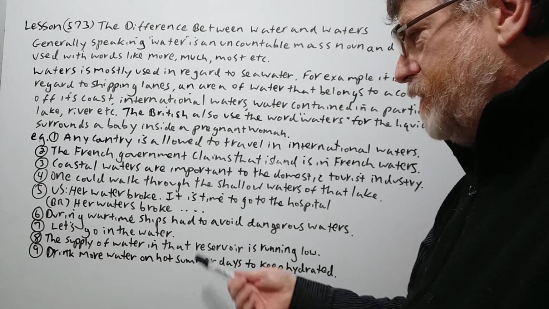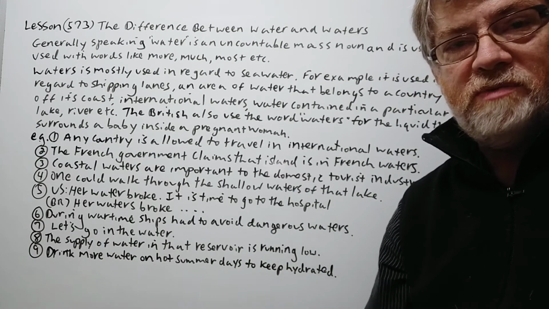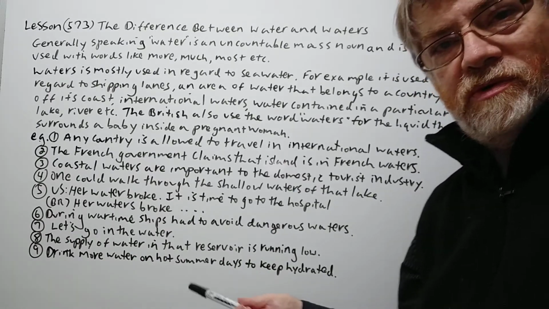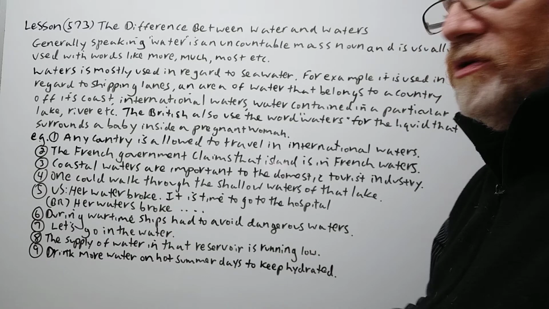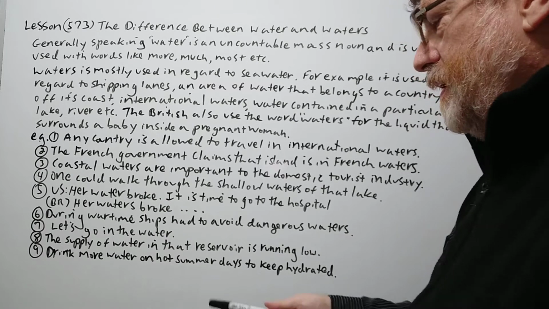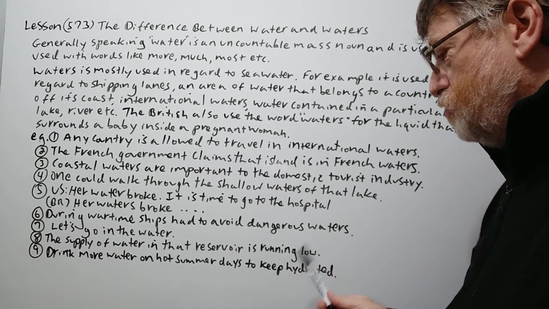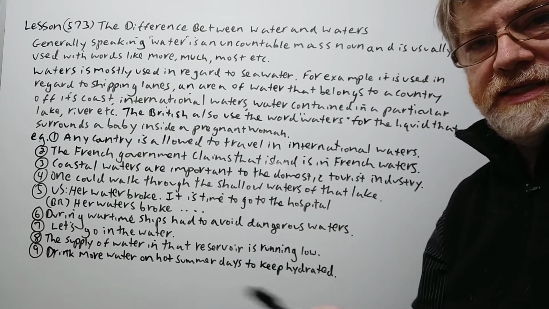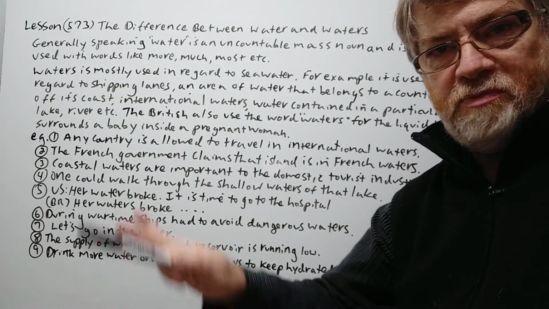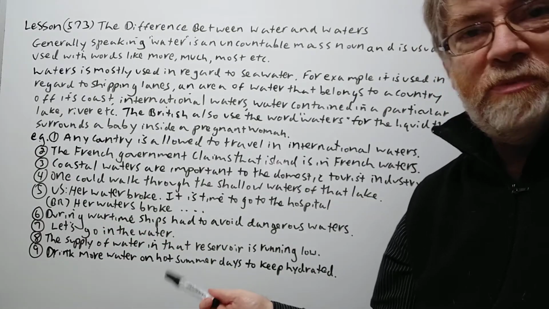All right, this is just a very common one. Let's go in the water. It could be the water in the pool. It could be the water at the beach. Let's go in the water. We don't say waters in that sense. Number 8, the supply of water in that reservoir is running low. So this is probably not seawater, it's just in a particular area, or in a pool or something.